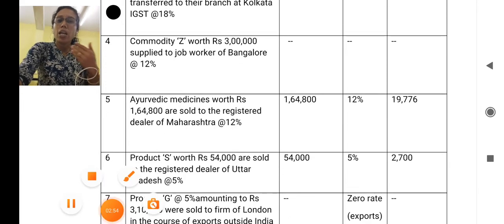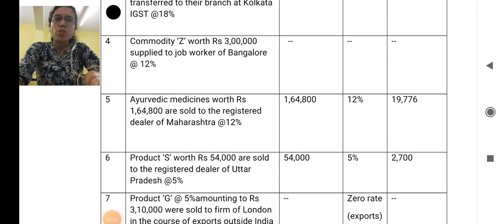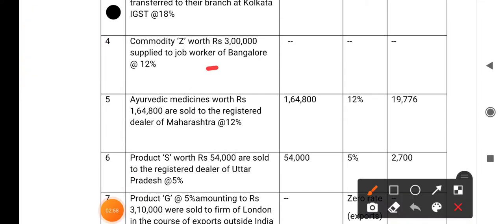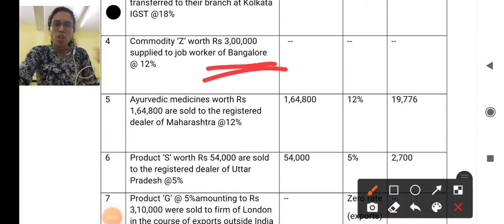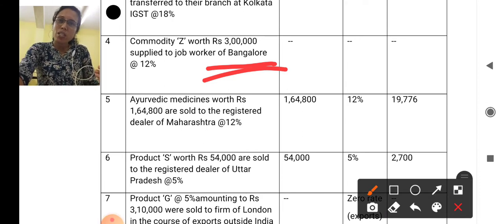Next is that commodity Z worth rupees 3 lakh supplied to a job worker in Bangalore. So goods supplied to a job worker, I have already told in the previous videos. Is it a supply under GST? No. So when it is not a supply, the question of levying GST does not arise at all, right? So we have not taken that into consideration.